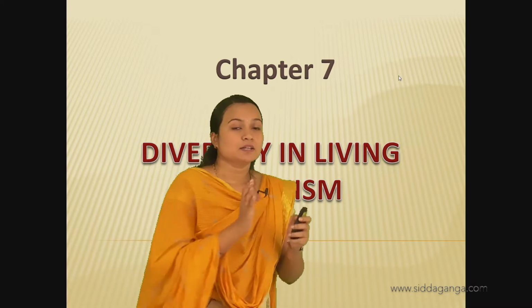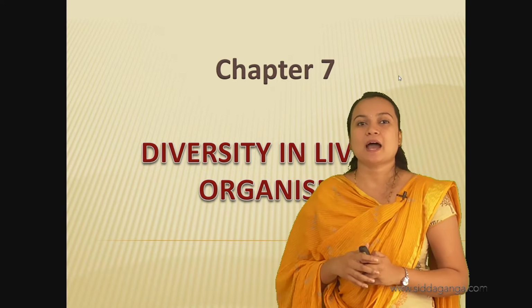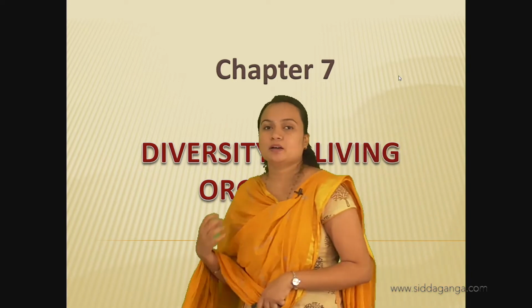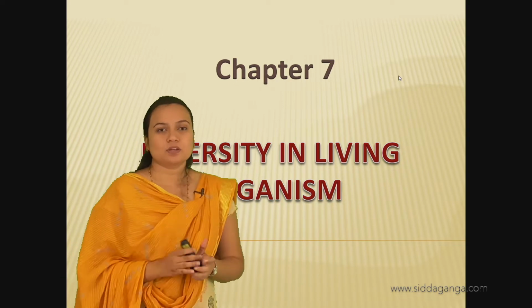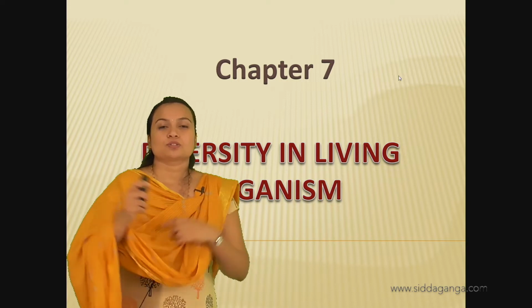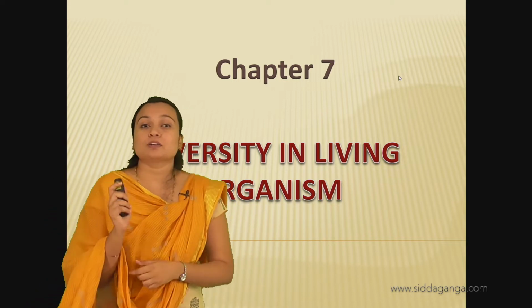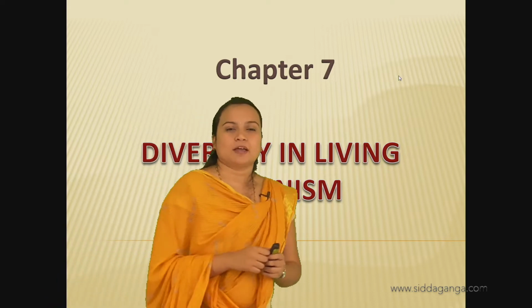And the kingdom Fungi has heterotrophic multicellular eukaryotic organisms. So here we go from prokaryotic unicellular to multicellular eukaryotic organisms. We had discussed that, right?